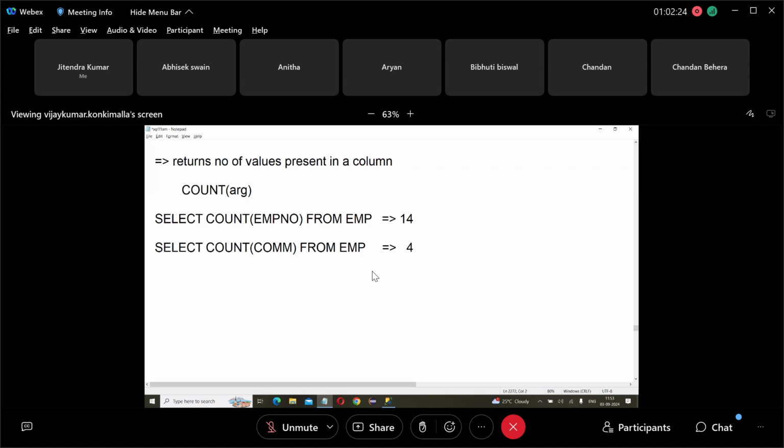Okay, now then. So how many values are present in EMPNO? 14. Commission, 4. What about the remaining nulls? Are nulls counted or not counted? Not counted. Okay, then.